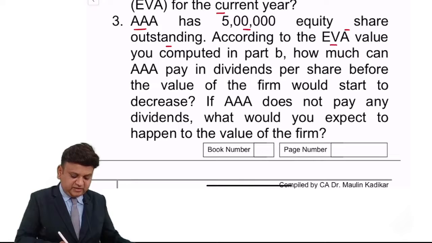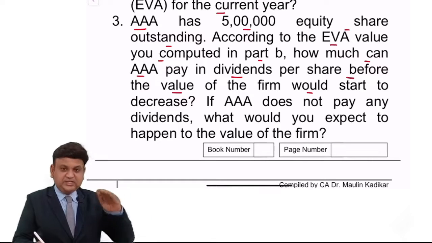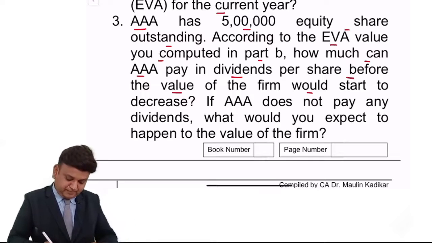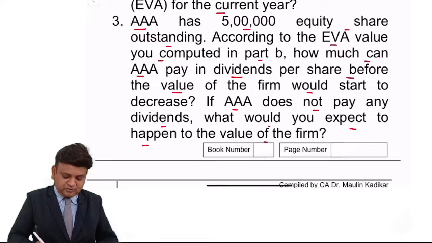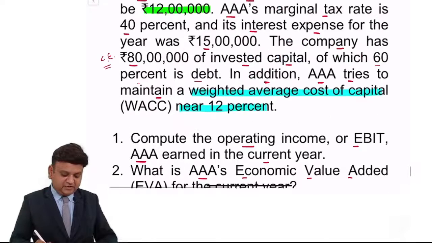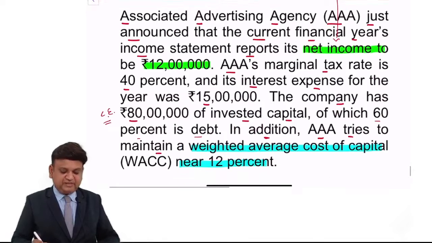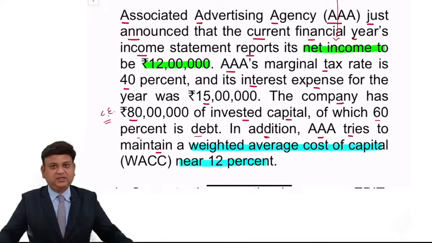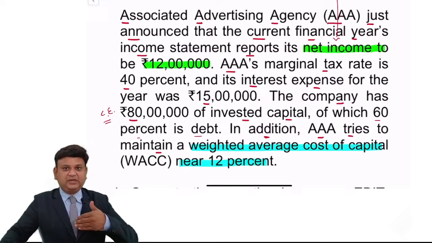According to the EVA value you computed in part B, how much can AAA pay in dividend per share before the value of the firm would start to decrease? If AAA does not pay any dividend, what would you expect to happen to the value of the firm? I request you to give the answer for the first and second parts in the chat box, and then the third part we'll discuss.